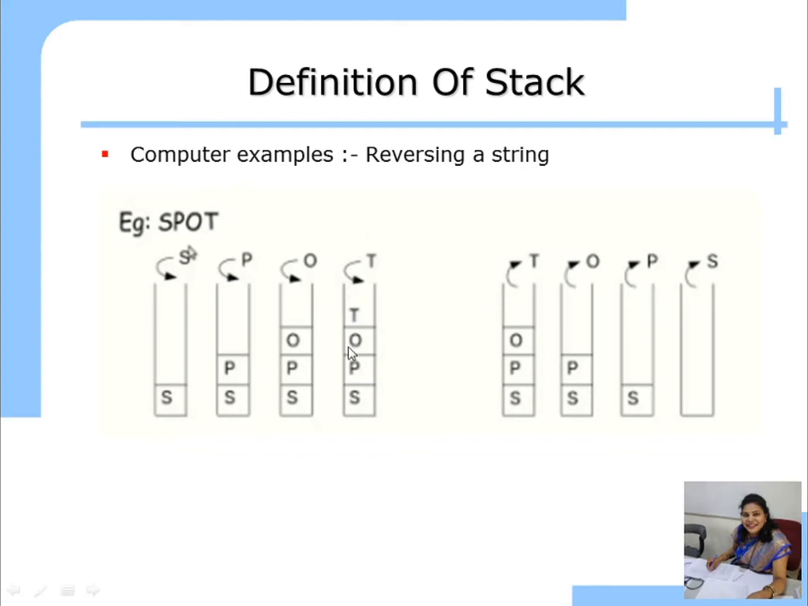T. You cannot remove S first. You have to remove from the top end. So you have to remove first T, then O, then P, then S. So see, this is your string in reverse order. Your string was spot and in reverse order is TOPS, stops. Okay.